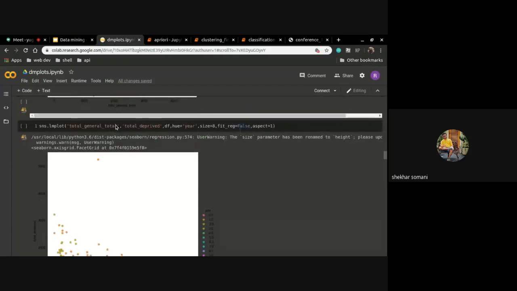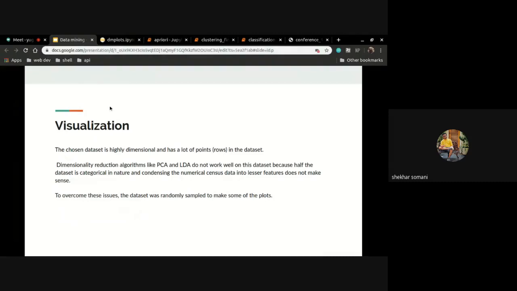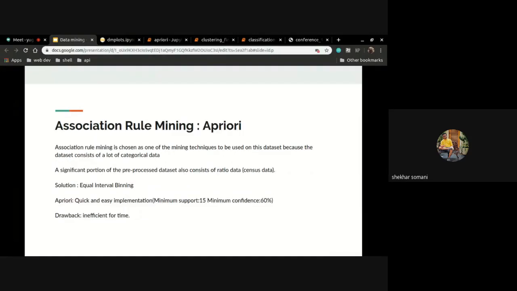Only a few features were taken at a time and plotted to get specific and meaningful graphs regarding the selected features. The results can be seen in the notebook which is present along with the presentation. Now Ravi shall be continuing the presentation.